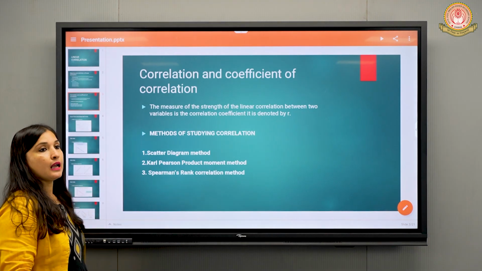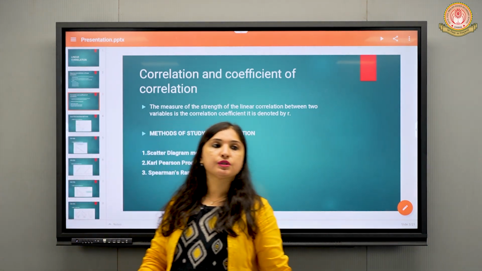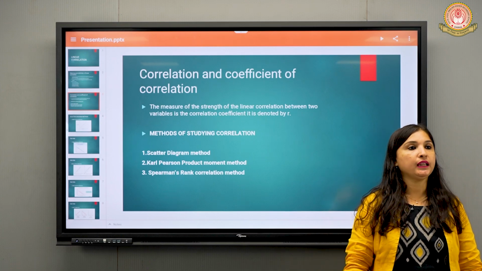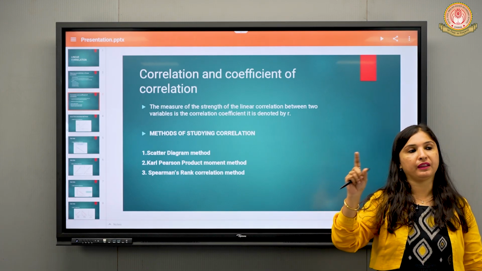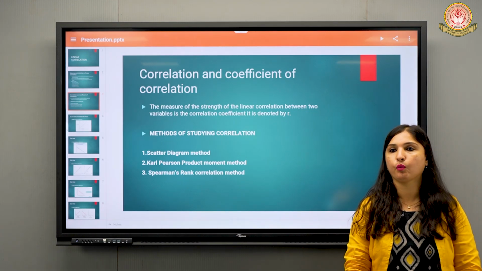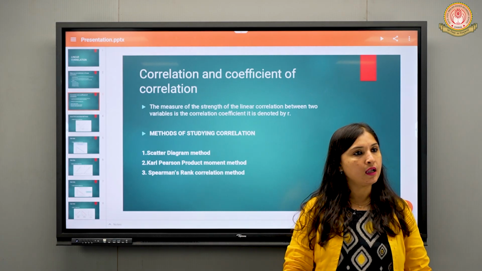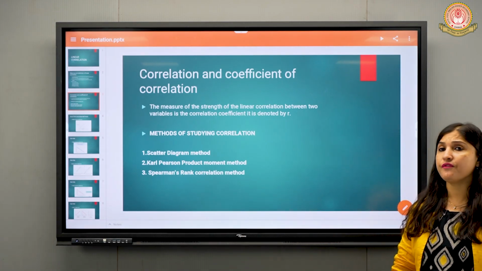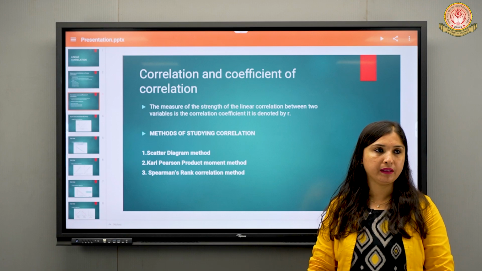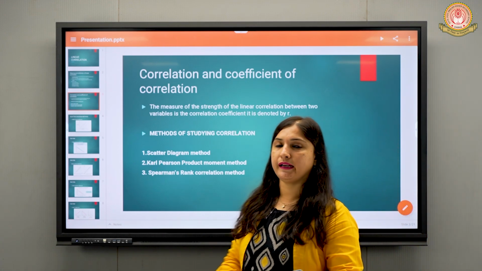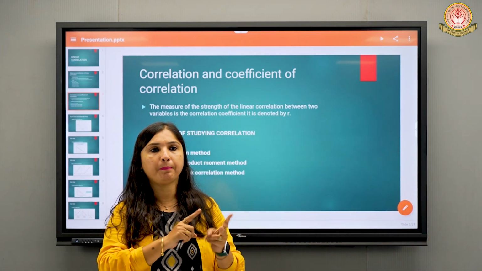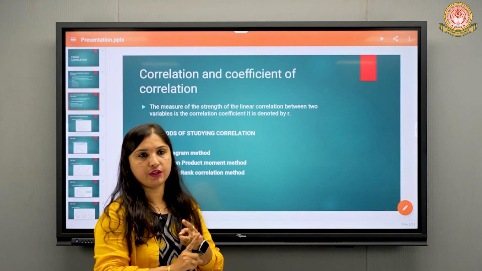The next one is the Karl Pearson product moment method. This product moment method is important as we are going to get one 5-mark question from this method. And we have Spearman's rank correlation method. So this chapter is basically divided into two parts, the product moment method and Spearman's rank correlation method.